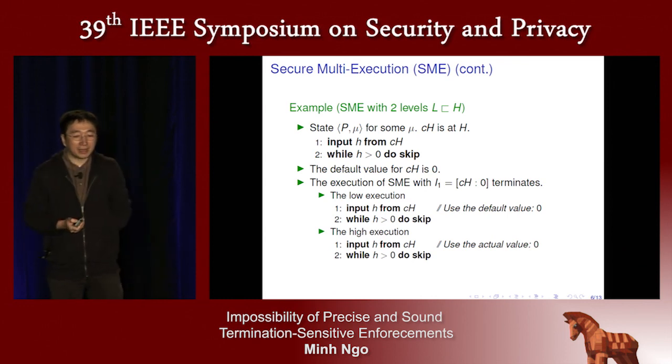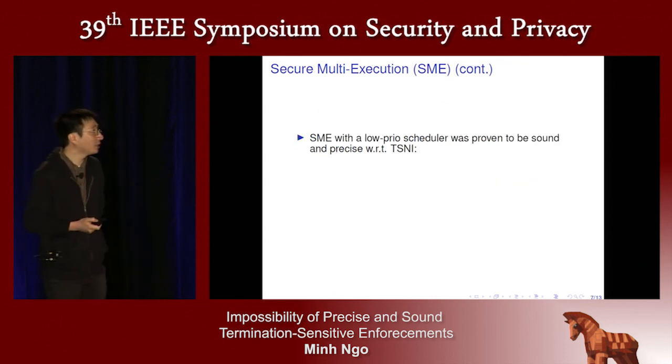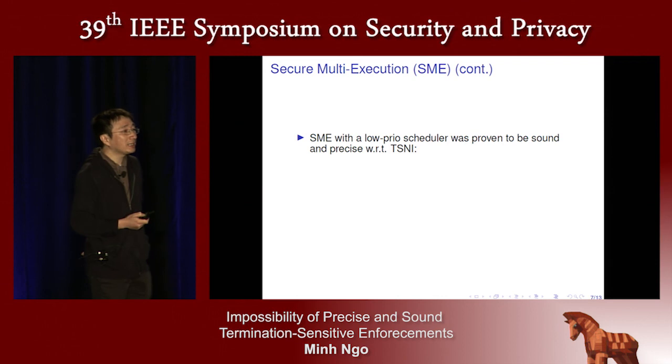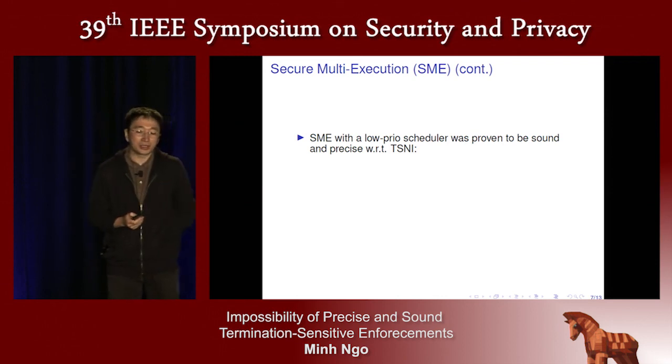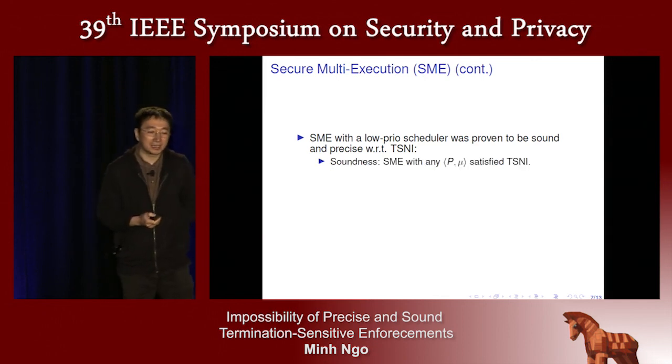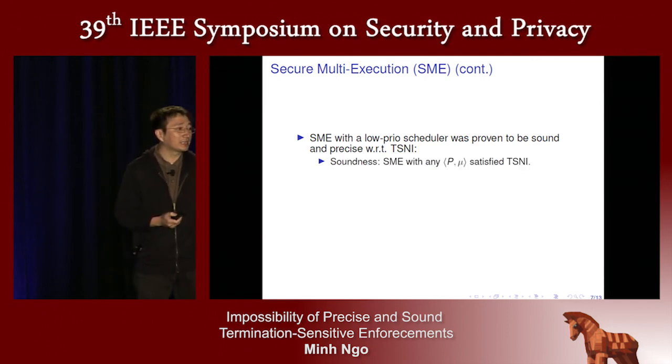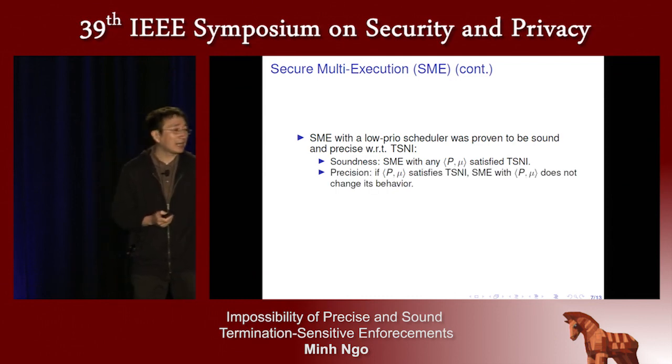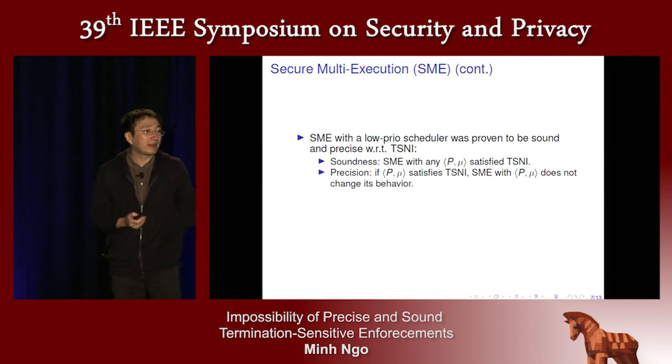Okay, so now we look at the formal properties of secure multi-execution. Secure multi-execution with a low priority scheduler was proven to be sound and precise with respect to TSNI. To be sound means that SME with any state P and V satisfies TSNI. Precision means that if a state P and V already satisfies TSNI, then SME will not change the original behavior.